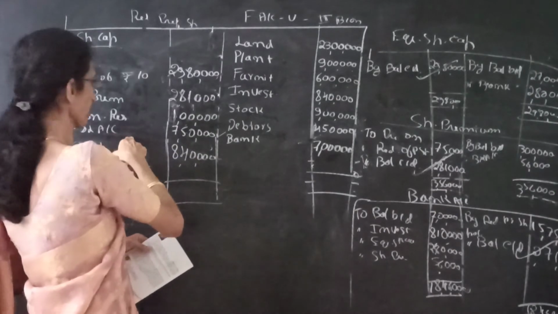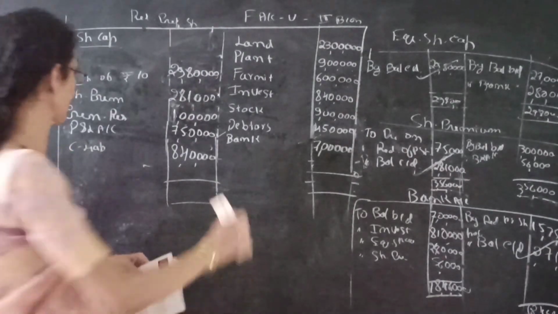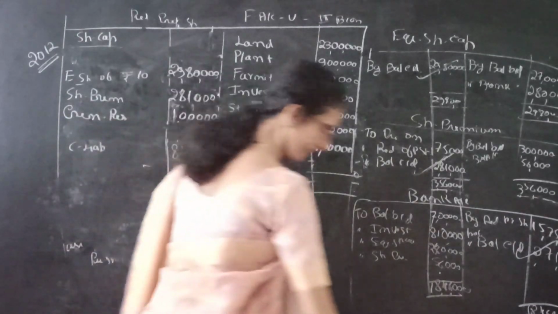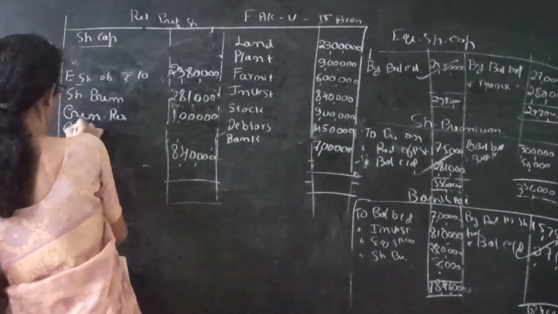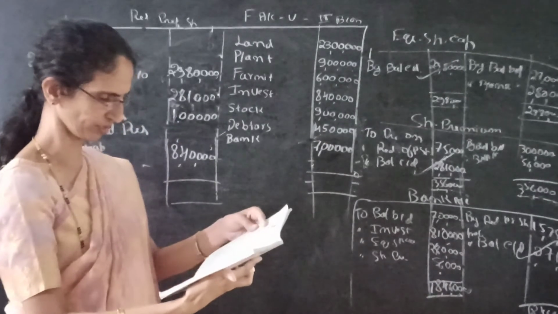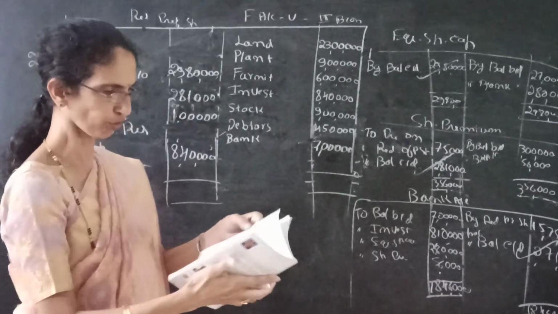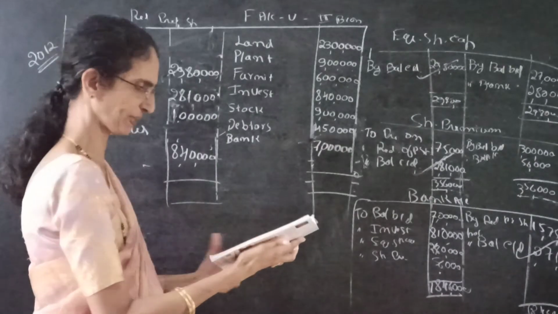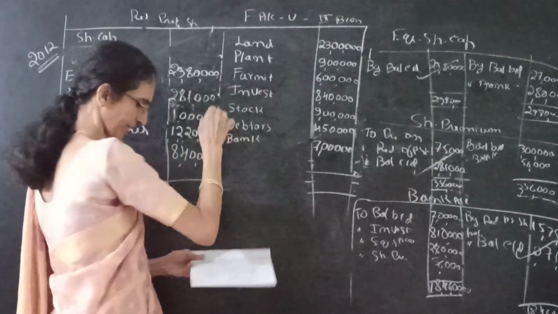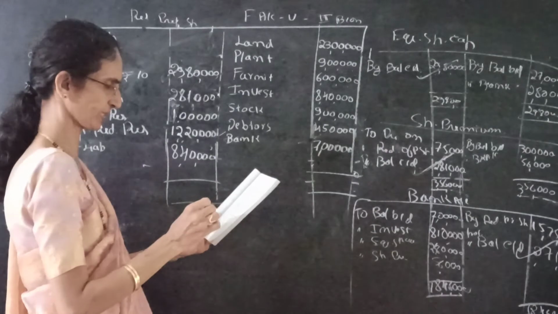Then profit and loss account. It is given in the adjustment that profit and loss account should be fully utilized, so leave the profit and loss account. But remember, after general reserve we have to take capital redemption reserve. See journal entry number 4. Capital redemption reserve is 12,20,000. Then the last one is current liabilities.